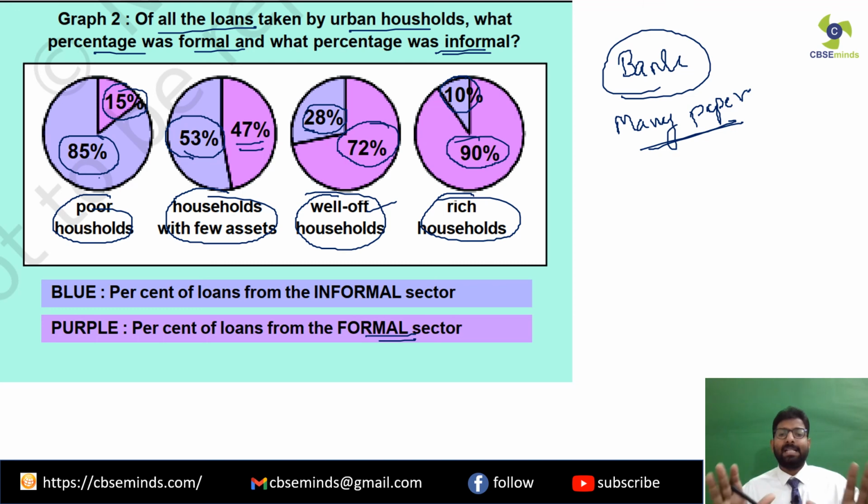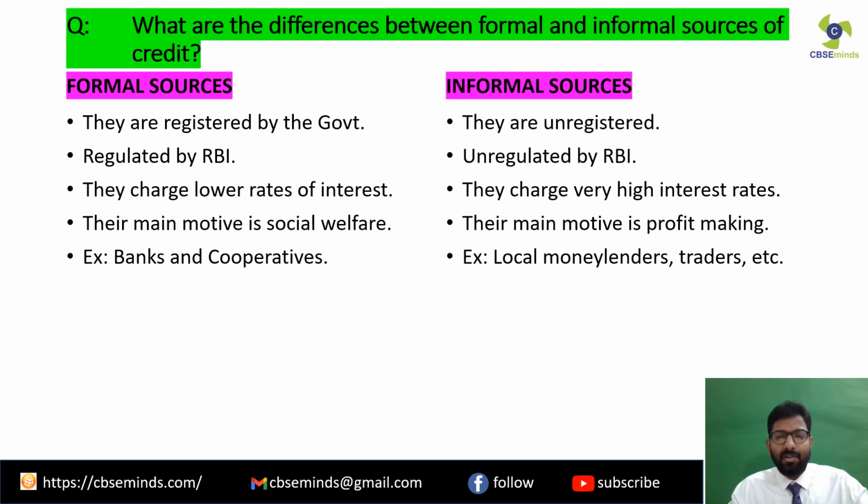So all these things are happening in the informal sector credit. So what we can see from this particular chart is that the maximum poor people rely on the informal credit sources, and the rich rely on the formal credit sources. I would request all the students to think of the reasons why the poor resort to informal sector credit, and the rich to the formal sector credit. Prepare an answer for this. That's your task. Now on this slide we'll be looking at differences between the formal and the informal sources of credit.